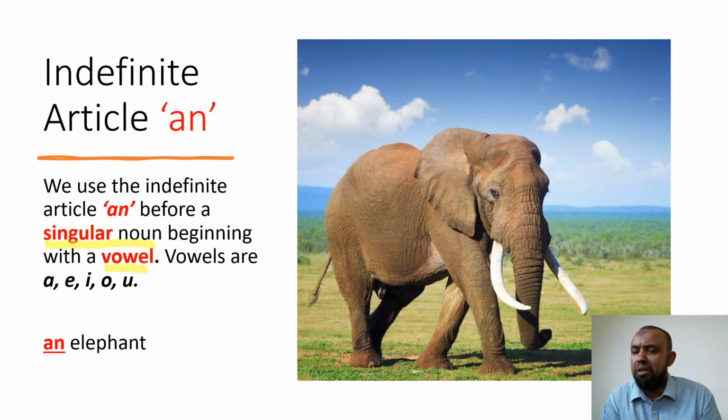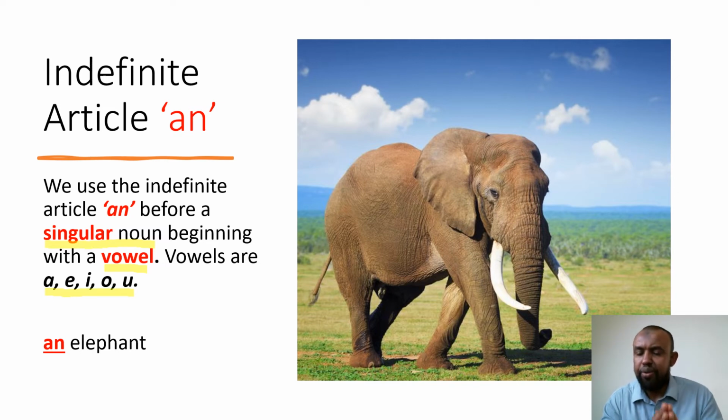Okay, vowel. Vowel is the opposite of a consonant, and as I said before, there are 5 main vowels in the English language. We have a, we have e, we have i, we have o, and we have u. Okay, so vowels are A, E, I, O, U.